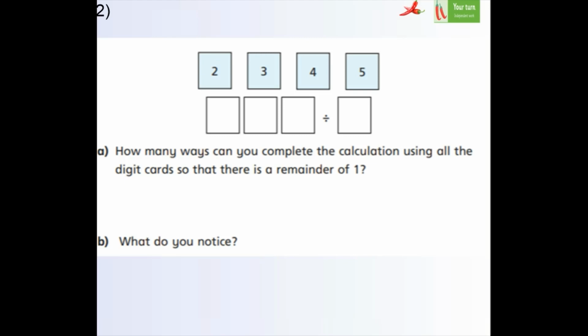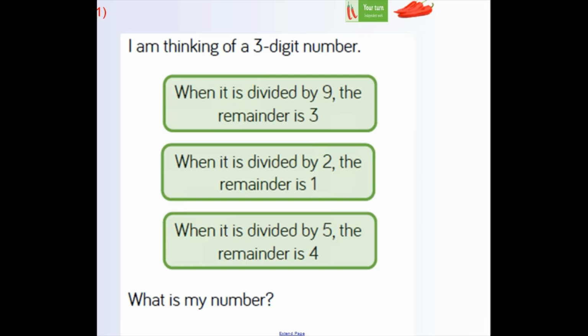And Chili 3, I'm about to show you yours. Chili 3, your first question says, I am thinking of a 3-digit number. When it is divided by 9, the remainder is 3. When it's divided by 2, the remainder is 1. When it is divided by 5, the remainder is 4. What is my number?